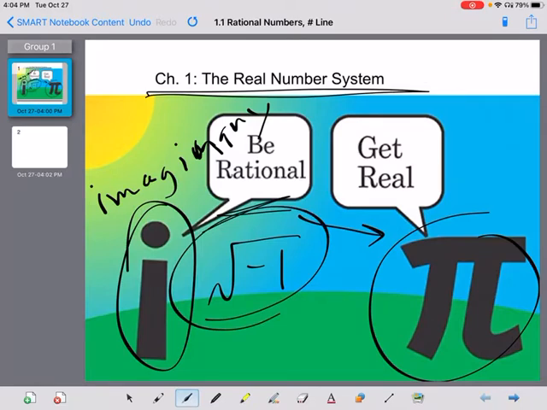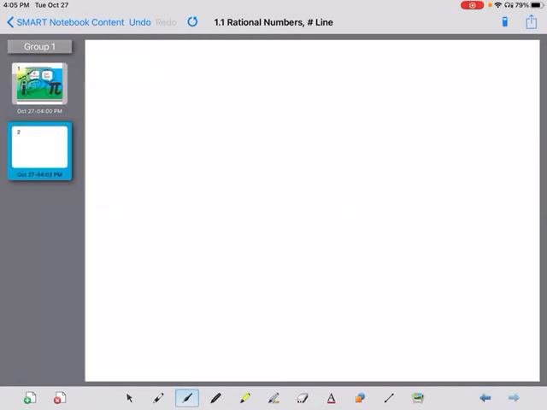Then you ask, well, why would we even have it? Well, it's got theoretical implications, and it's really fun because it's math. Just trust me. But it's not a real number, and pi is. So pi says, hey, get real, dude. Get it? Yeah. It's a good one. You're welcome.